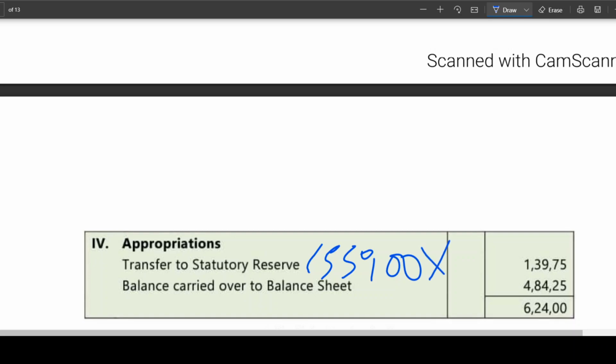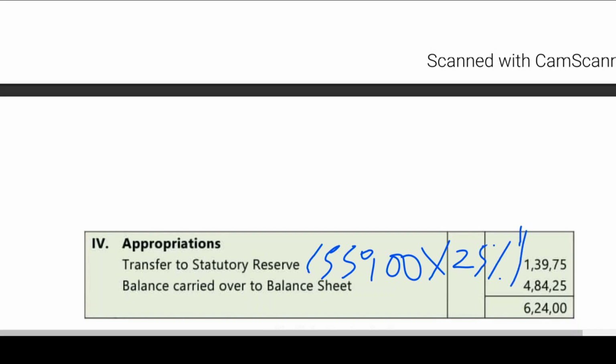Actually, we are supposed to do it at 20%, but they have done 25%. You calculate this. 559 into 25%, coming to 13975. 1 crore 39 lakh 75,000 transferred to statutory reserve. And this balance is carried to the balance sheet.